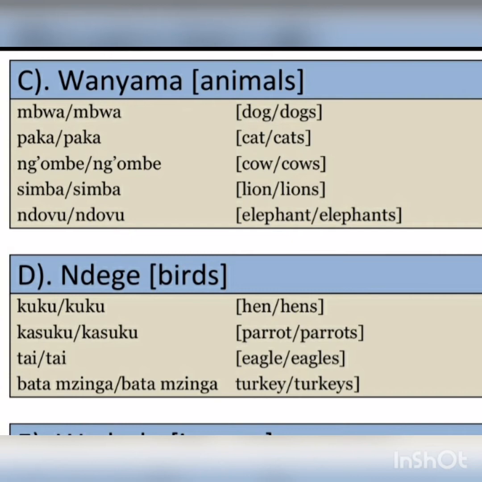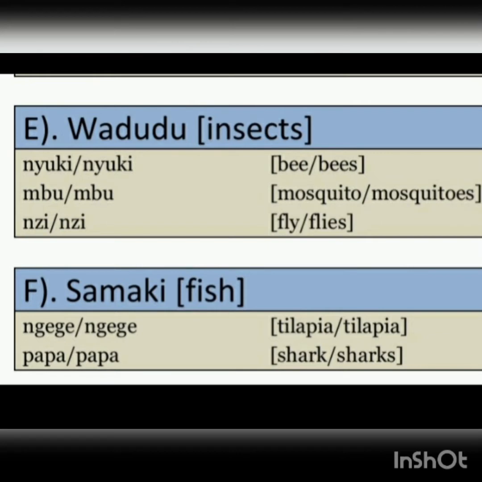Then when you go to birds, some of them we have kuku. Kuku is a hen. Then we have kasuku. Kasuku is a parrot. Then we have tai. Tai is an eagle. We have bata mzinga. Bata mzinga is a turkey.